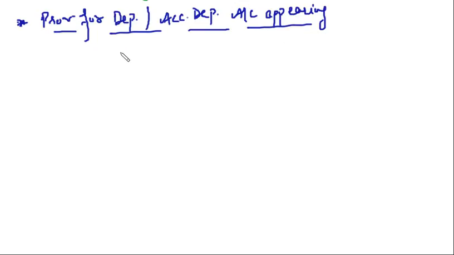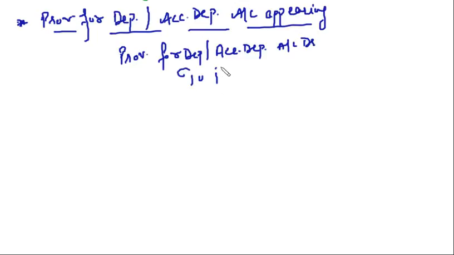So the journal entry for that is provision for depreciation or accumulated depreciation account debit to fixed asset account. Clear?